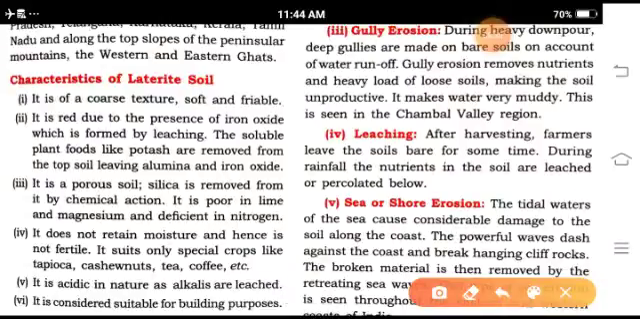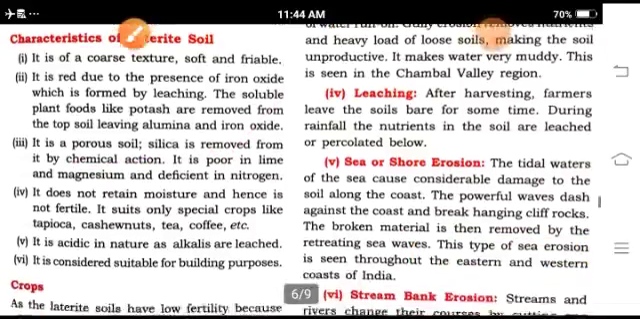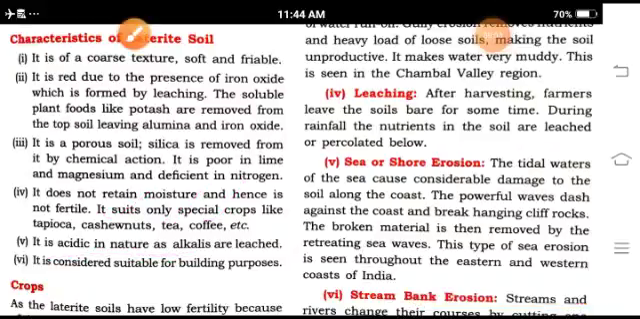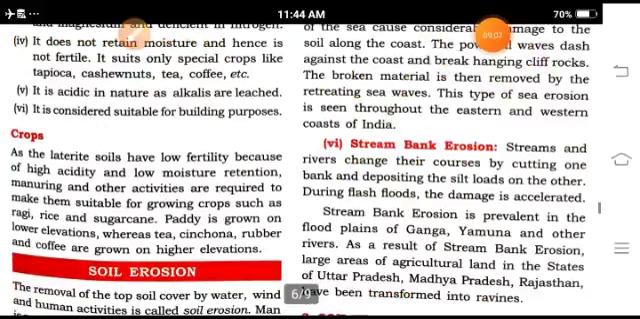Silica is removed by chemical action and it is poor in lime basically. Mainly important is that in laterite soil, cashew nut, tea and coffee are grown. It is acidic in nature due to the presence of alkalis or leaching. It is considered suitable for building purposes. Some important crops of the laterite soil: you have to write cashew nut, tea and coffee. So these are the important crops of the laterite soil.